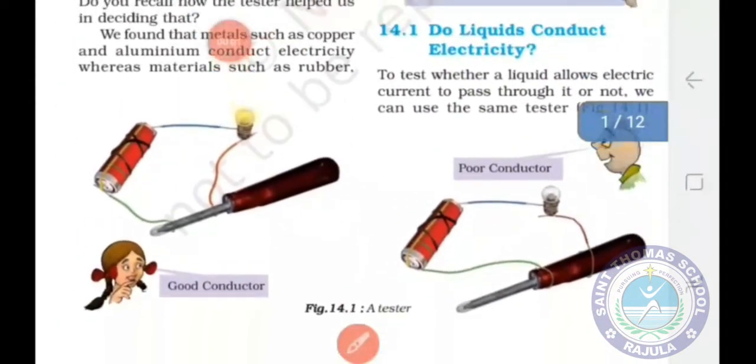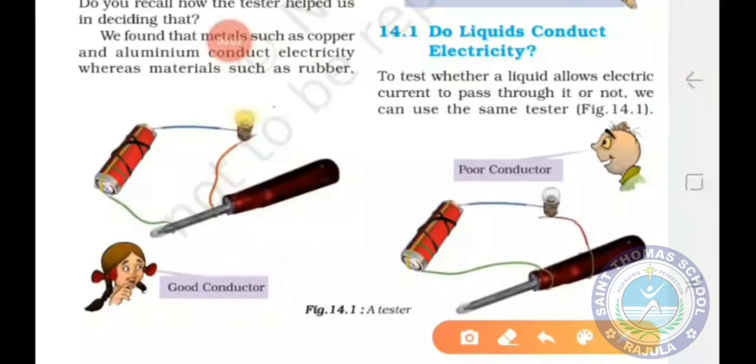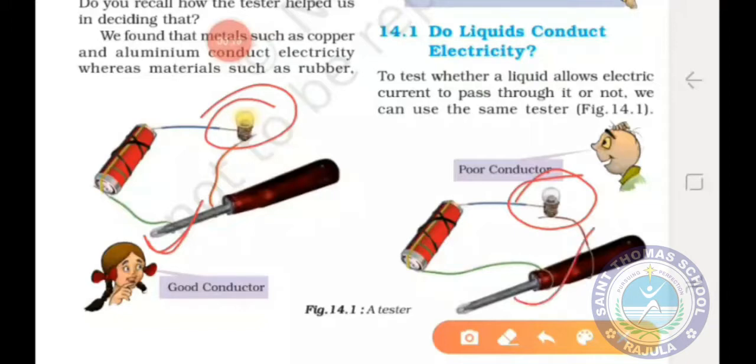Let us see figure 14.1. Students, in first case bulb is glowing because this conducting wire is attached with the metallic part of tester, and you know that metal is a good conductor of electricity. Okay, and in second case bulb is not glowing because conducting wire is attached with the plastic part of the tester, and you know that plastic is a poor conductor of electricity.